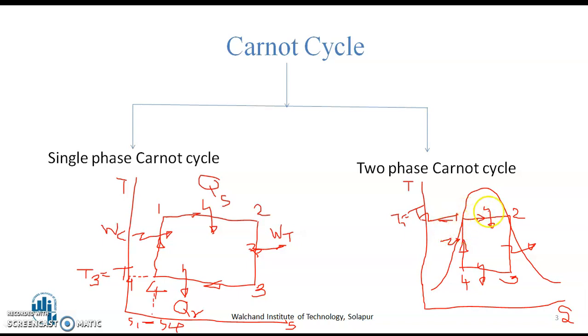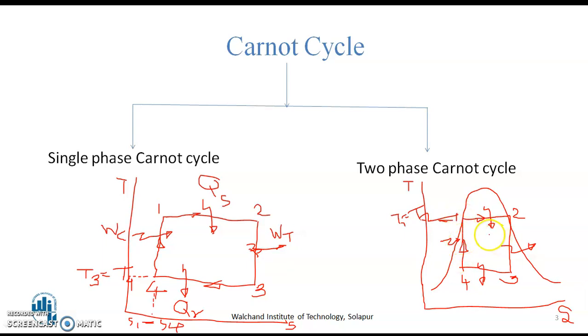Now, what are the limitations of this two-phase Carnot cycle? As this is the ideal cycle, we could write the relation for the efficiency, but it is not a practicable cycle, as there is no pump available in the market which will be converting the wet steam. If I consider water as a working substance, there is no pump available in the market which takes this wet steam as an inlet, and because of the pressurization, compression, converts wet steam into completely saturated liquid. It is not practically possible.